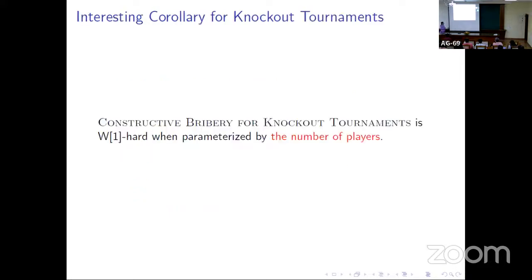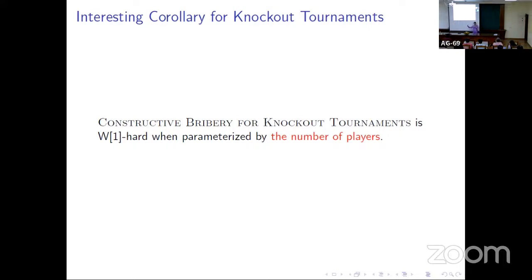Okay, so this has an interesting corollary for knockout tournaments as well. This is a little detour because we are talking about challenger champ tournaments only. But this is interesting. Why? Because if we want to give a usual NP-hardness, then this should not work, because if we have n players in a challenger champ tournament, then when we construct an instance of a knockout tournament, the number of players becomes 2 to the power n.